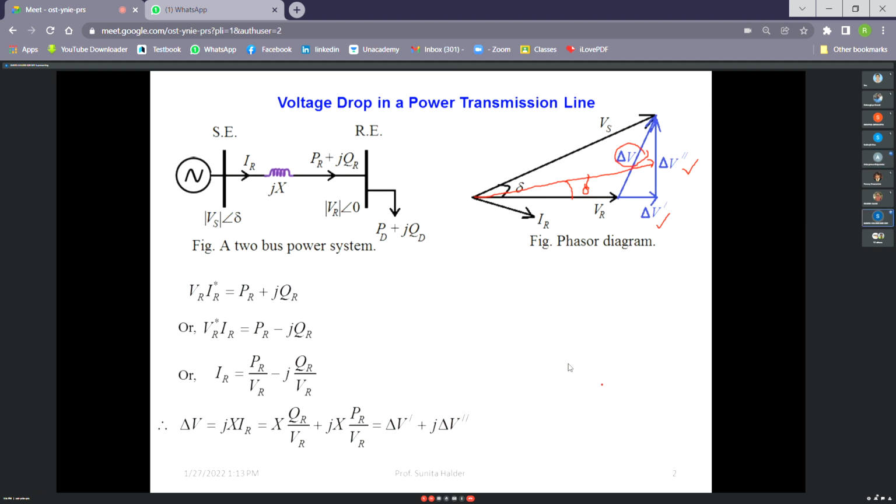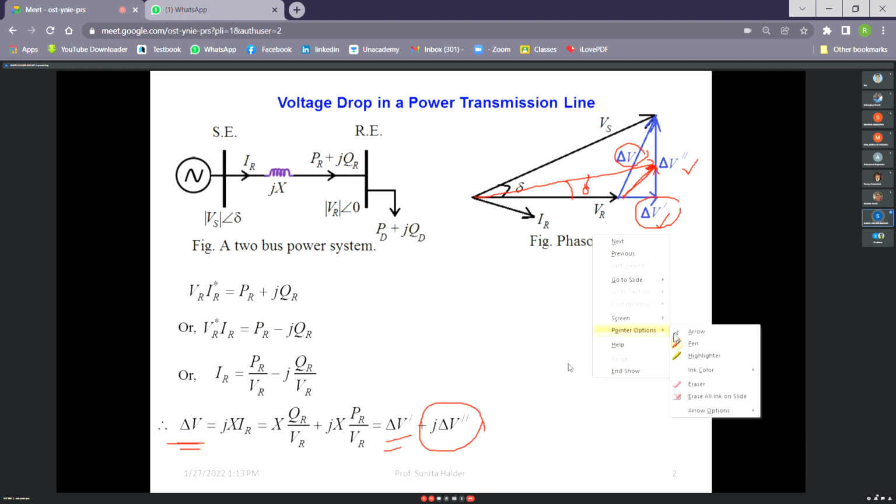How? If delta is very small, then del V is due to this, right? Which component will be dominating? Active power component, not the reactive, because this delta is small. So vertical deviation is small, right? So this del V dash will be negligible as compared to this. If we want to write an approximate expression of del V, we have to neglect this one, not this one, because del V dash will be more than del V double dash, since delta is small.